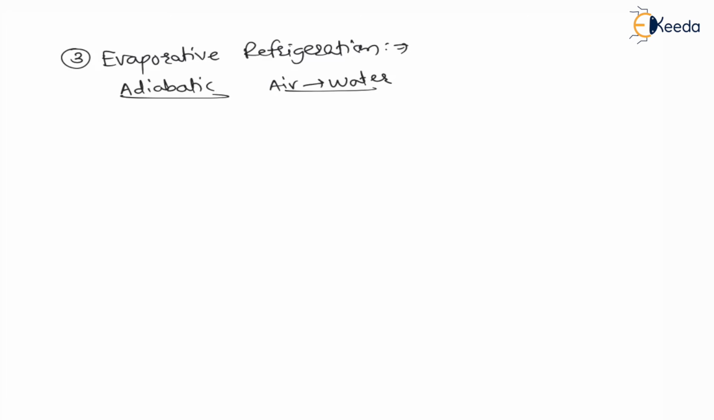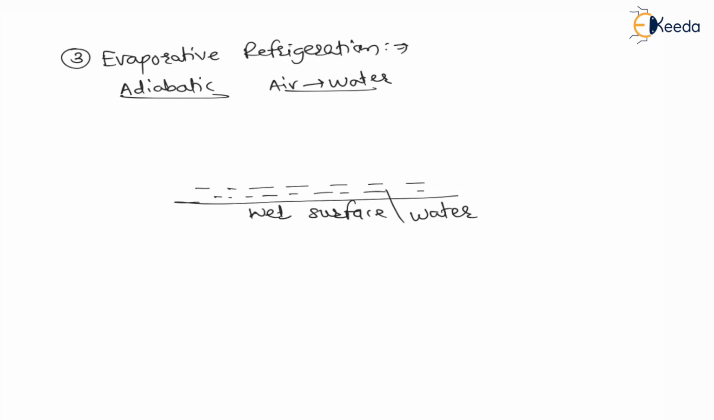Let us understand the concept. Let us say there is a wet surface. That means on the surface there are water molecules. These are the water molecules on the surface. And let us say on this surface, a fan is kept here, let us say this is a fan, right?